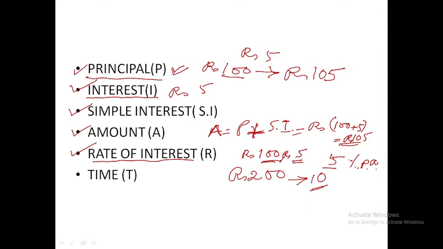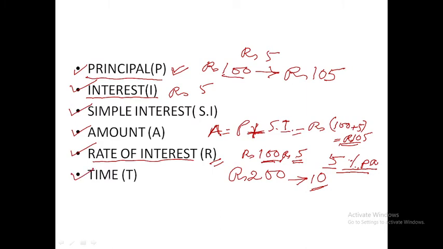That is called rate of interest, and it is denoted by capital letter R, and we write the rate of interest as, suppose here 5%, so I'll write 5% per annum. Next comes time.